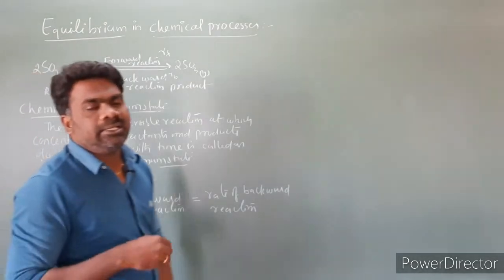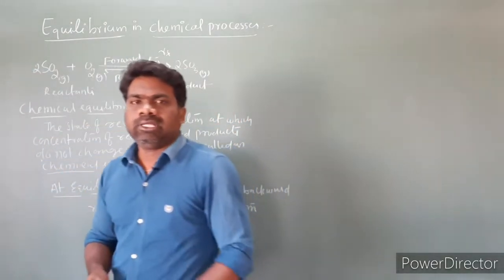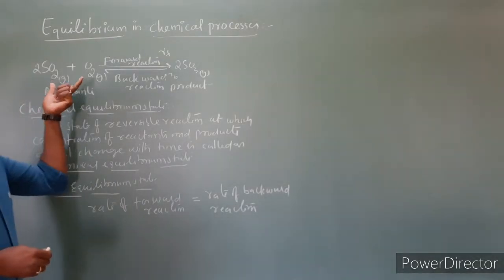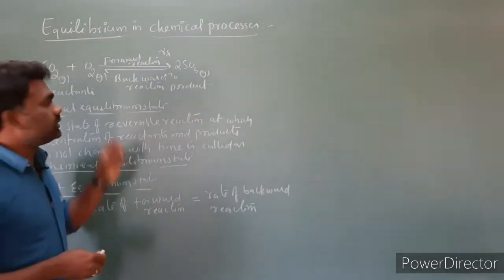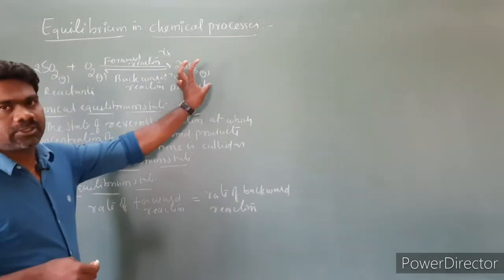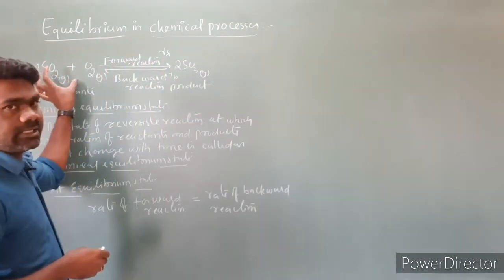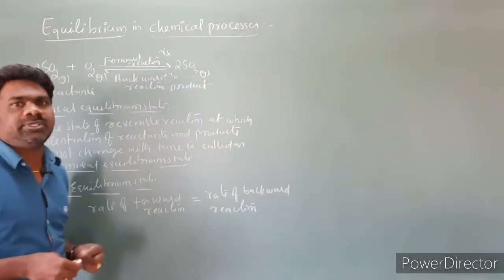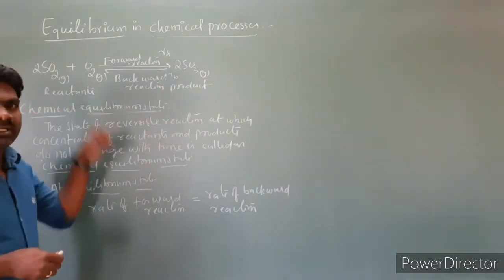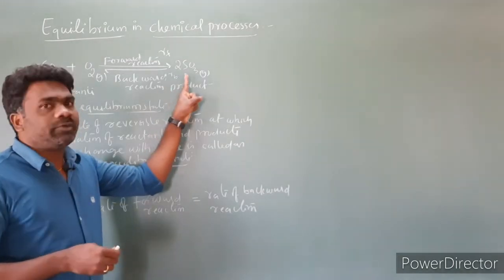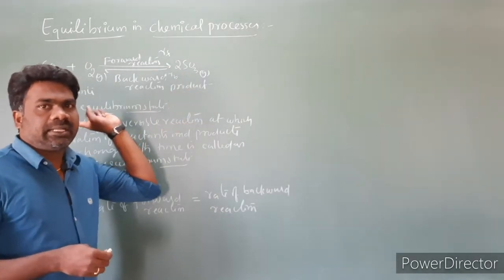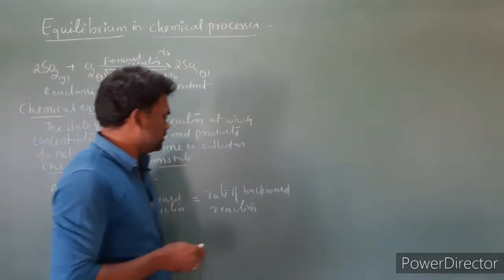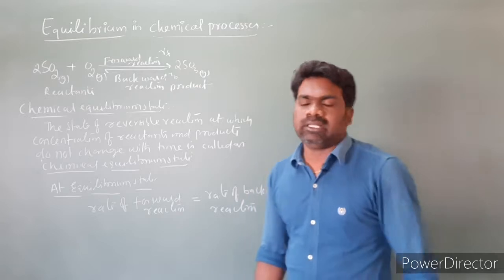At equilibrium state, rate of forward reaction becomes equal to rate of backward reaction. And another important point: the rate of disappearance of reactants, as reactants disappear converting into products, and the rate of appearance of products from the reactants become equal at equilibrium state. Nothing but rate of forward reaction is equal to rate of backward reaction.